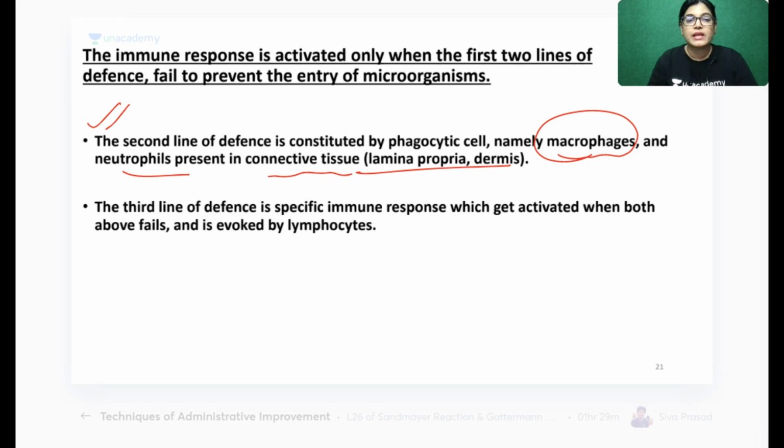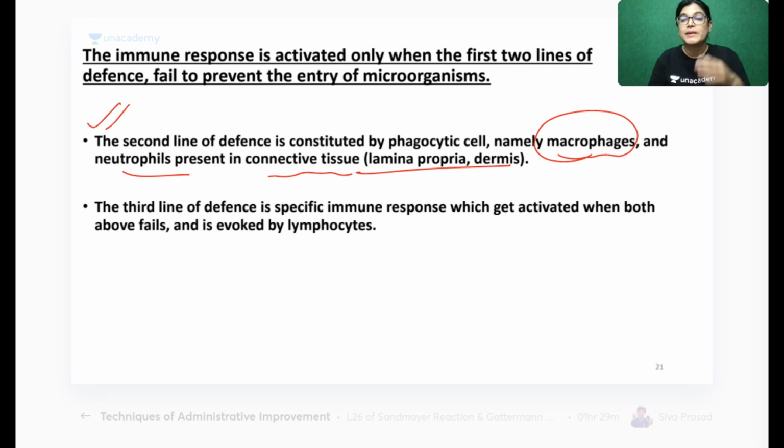Now, my dear friends, why is there a lymphoid structure? Your question must be, what is the role of lymphoid structure? If there is skin, neutrophils and macrophages, how does lymphoid structure provide immunity? If there is a breach in the first line of defense and also in the second line of defense, then the third line of defense mechanisms come into action.